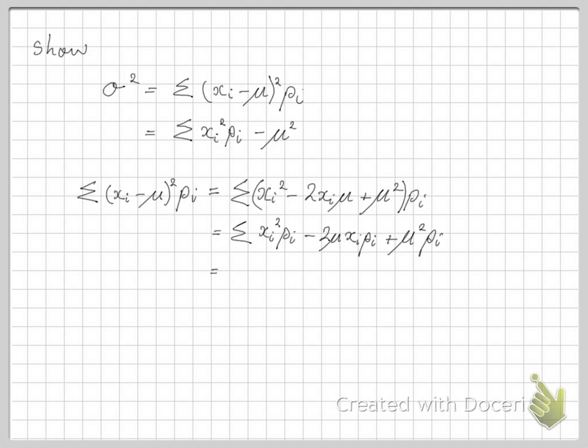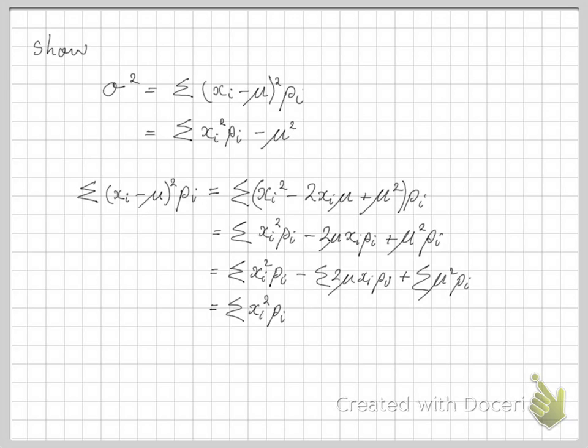Now we can break those terms up by looking at the sum of each individually. Minus the sum of 2 mu xi pi plus the sum of mu squared pi. Now some of those are constants, so they can come out the front, not in the first term.